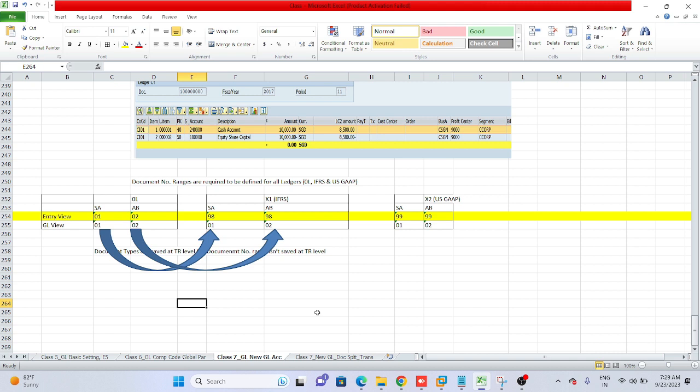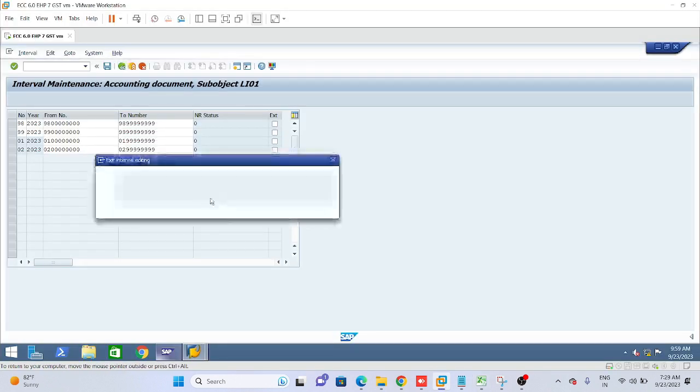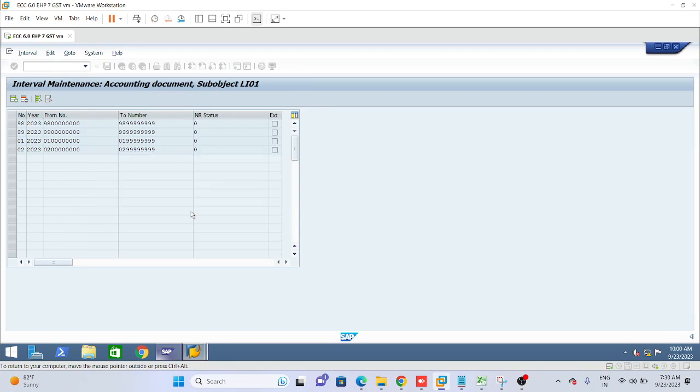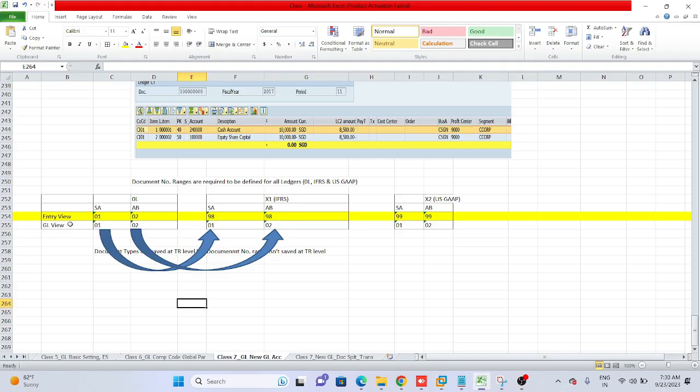Earlier in company code LI01, in change interval we entered the number range 01. See, in document types we have given the number range keys 01 and 02.